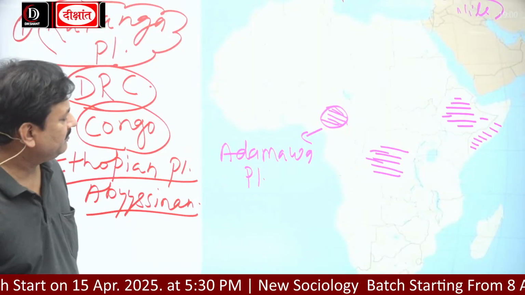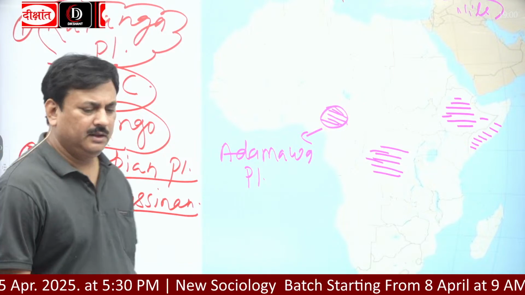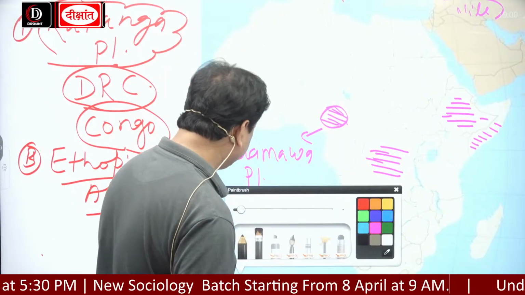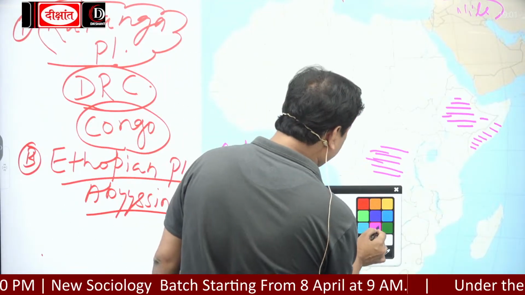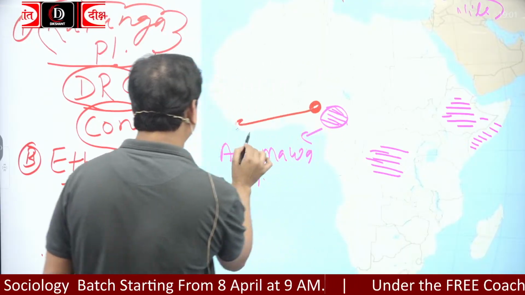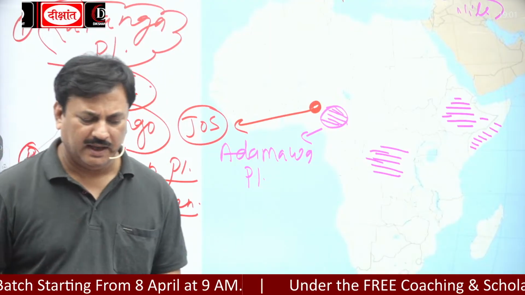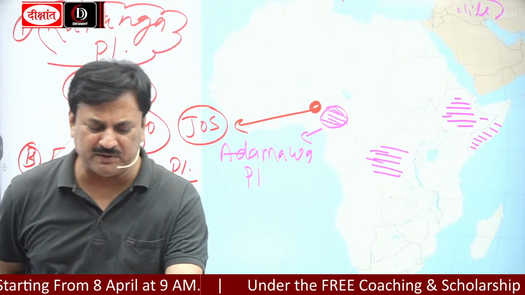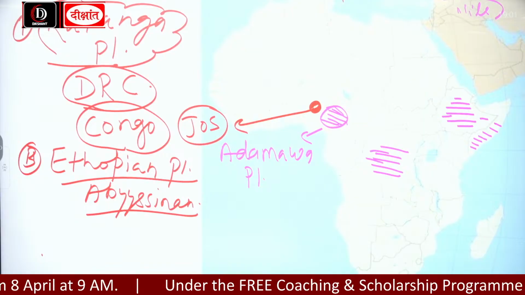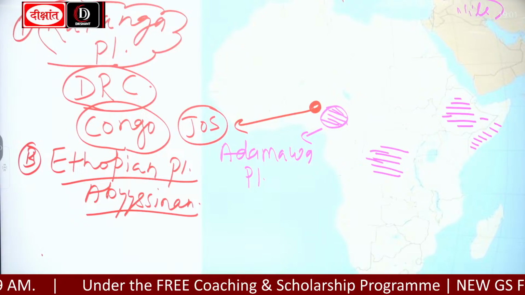Now, this is Nigeria, and in Nigeria there is a small plateau called the Jos Plateau, J-O-S. The Jos Plateau is famous for tin. And which state of India is famous for tin?